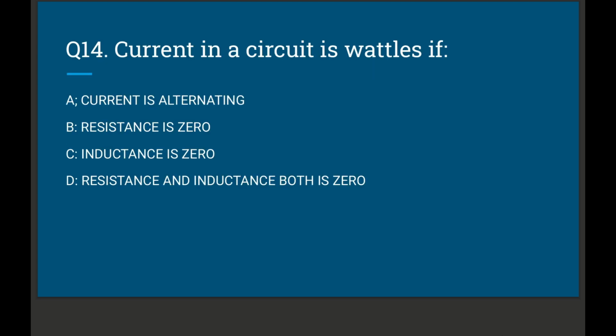Question number 14. Current in a circuit is wattless if: option A, current is alternating; option B, resistance is 0; option C, induction is 0; option D, resistance and inductance both are 0. The correct option is option number B, resistance is 0. Let's move to question number 15.